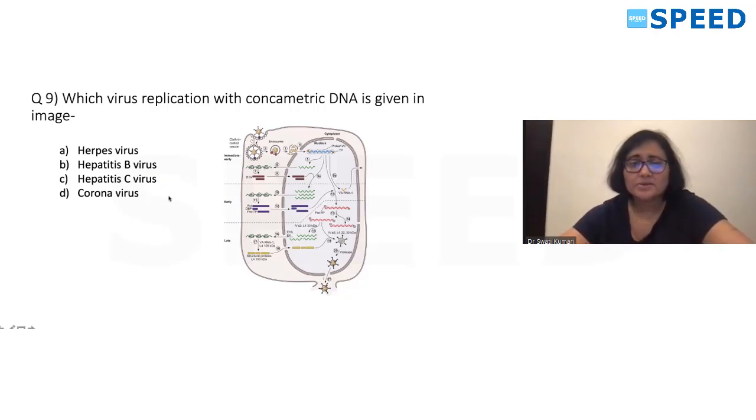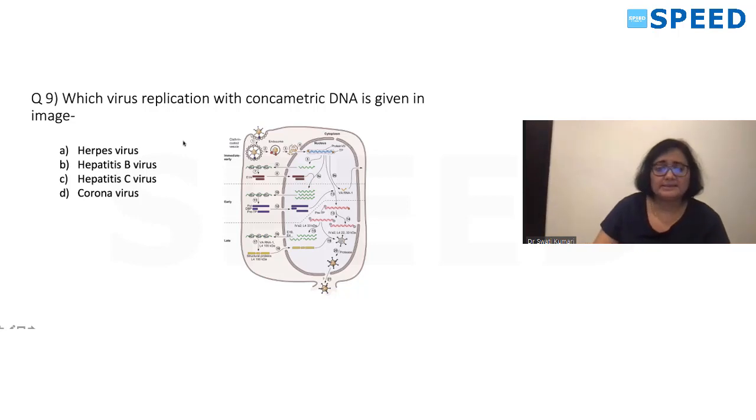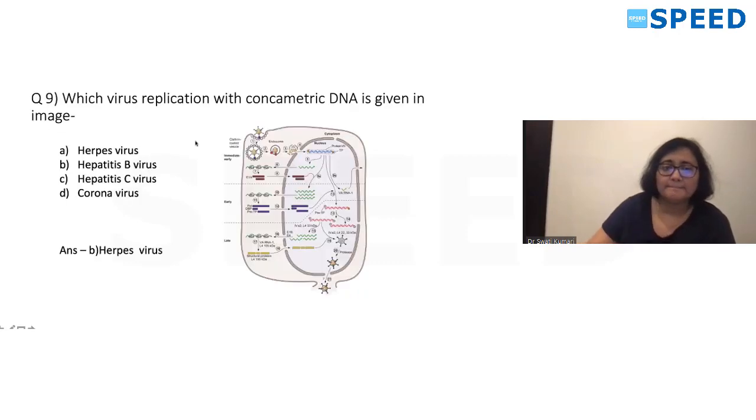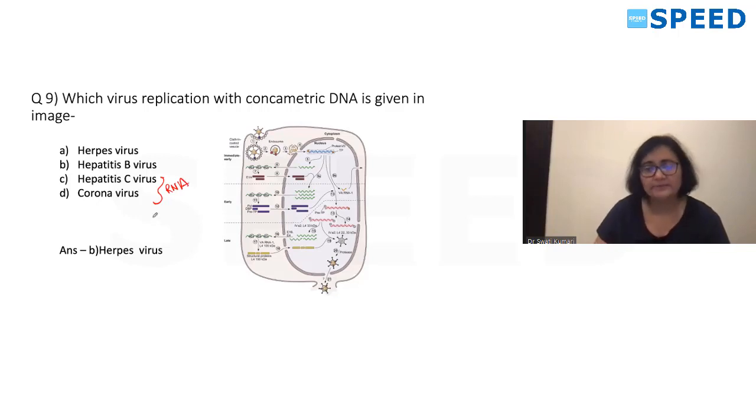First we'll start by excluding answers. The correct answer is herpes virus. We'll exclude hepatitis C and coronavirus because these are RNA viruses, so it is very easy for us to exclude these two. People got confused seeing the kind of image which was given, so they assumed it would be coronavirus.